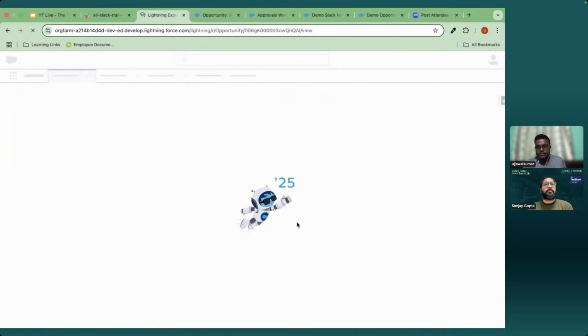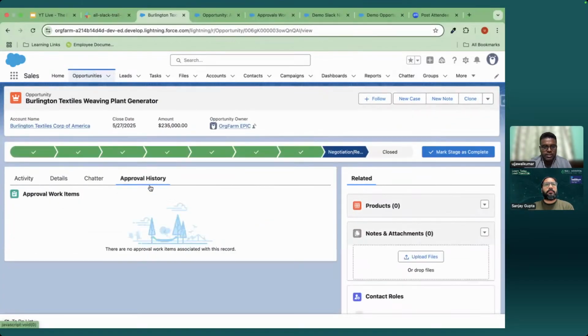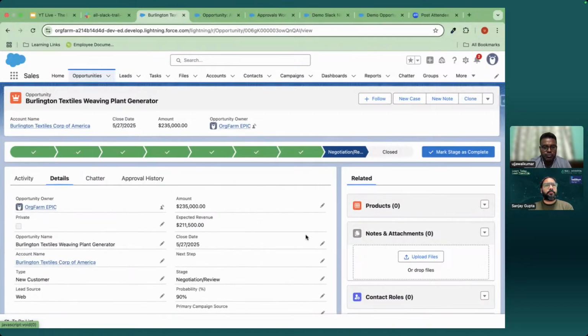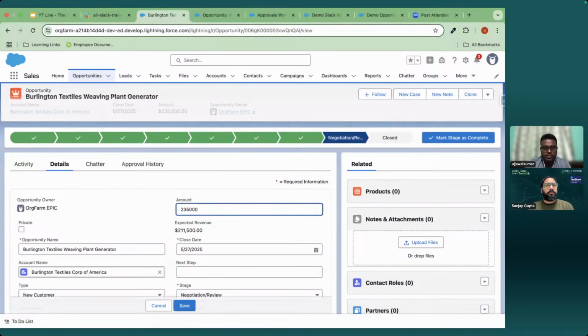Let me go back and check. You can see that since there is no approval work item, this component is not visible. But when I change the amount, this should work. Let me change the amount to something else.